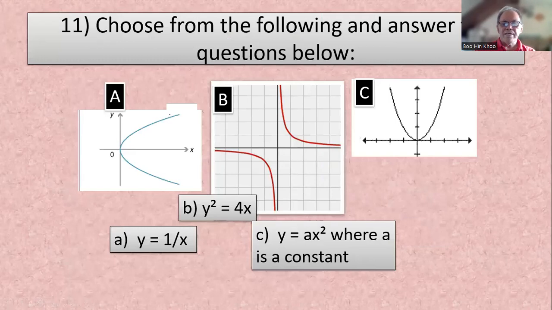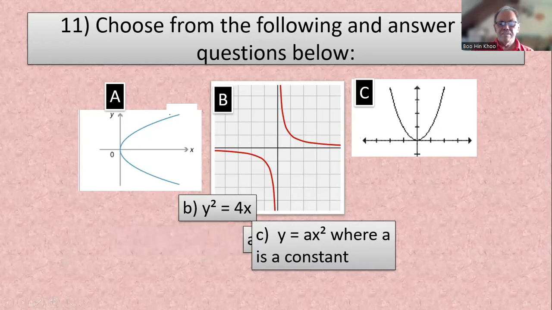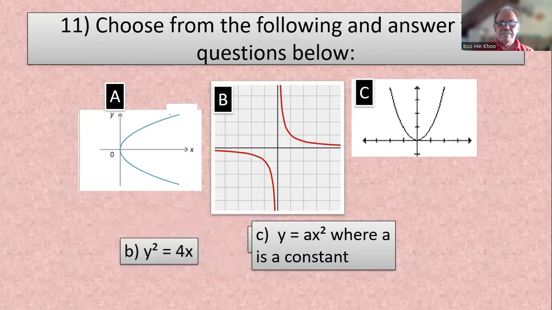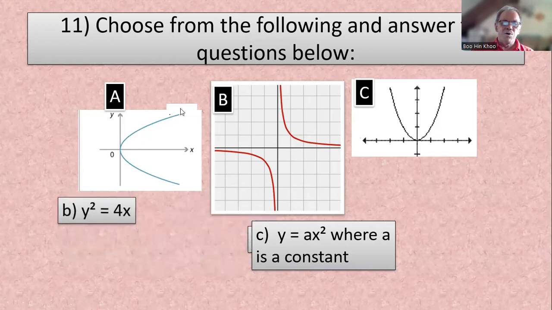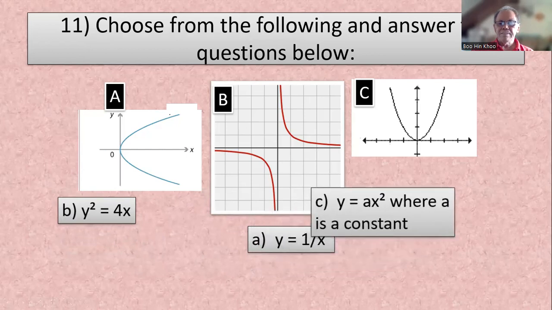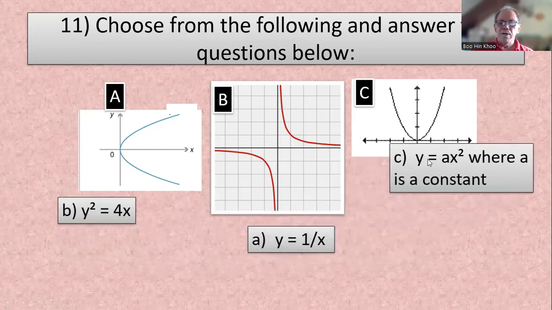Choose the following and answer the question below. A is which equation? B is which equation? C is which equation? You need to recognize the shape of the graph. Right? So this is your y squared equals 4x. This is your y equals x squared. Go this way. These two are parabolas. This is a hyperbola. You need to recognize such graphs.